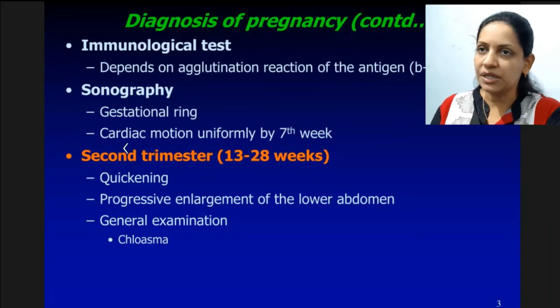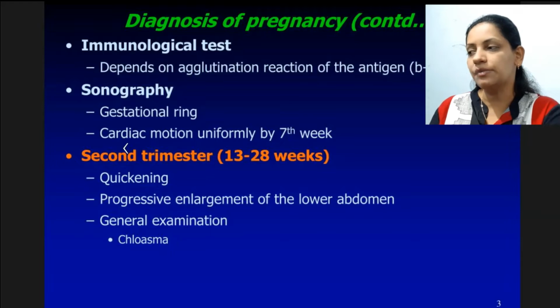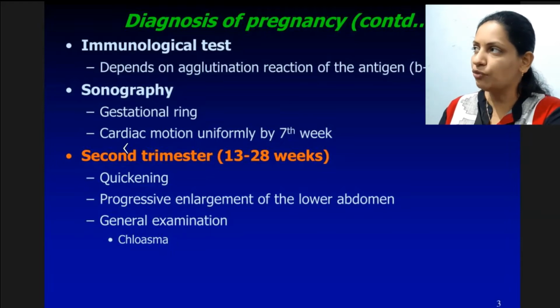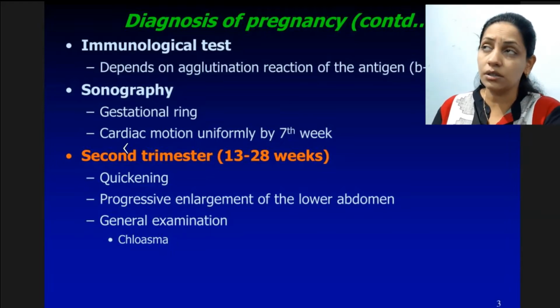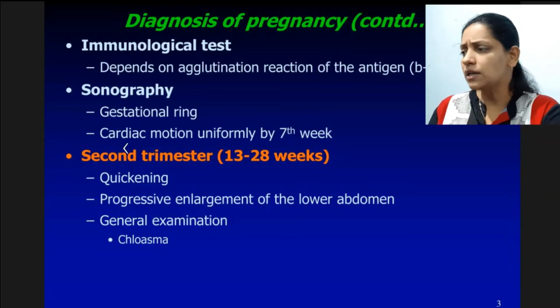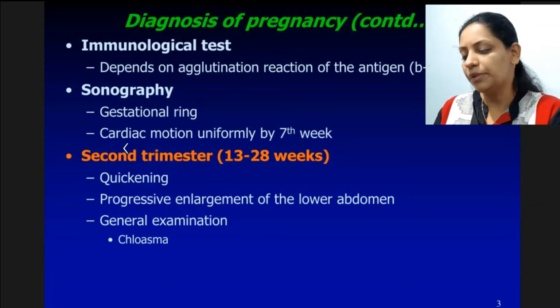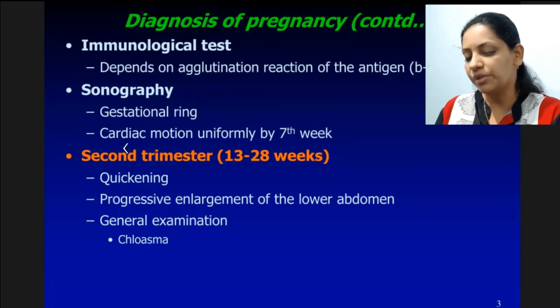So main complaints are morning sickness, sometimes pain in abdomen, frequency of urination, sometimes frequent passage of stool, discomfort in abdomen, and another particular complaint in this trimester is quickening. Quickening means fetal movement, early movement of fetus. This sensation starts or develops in this trimester.